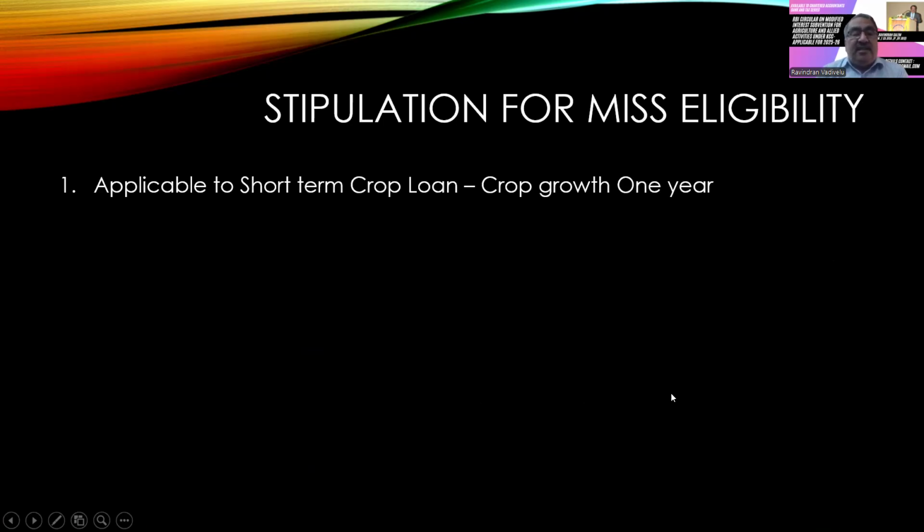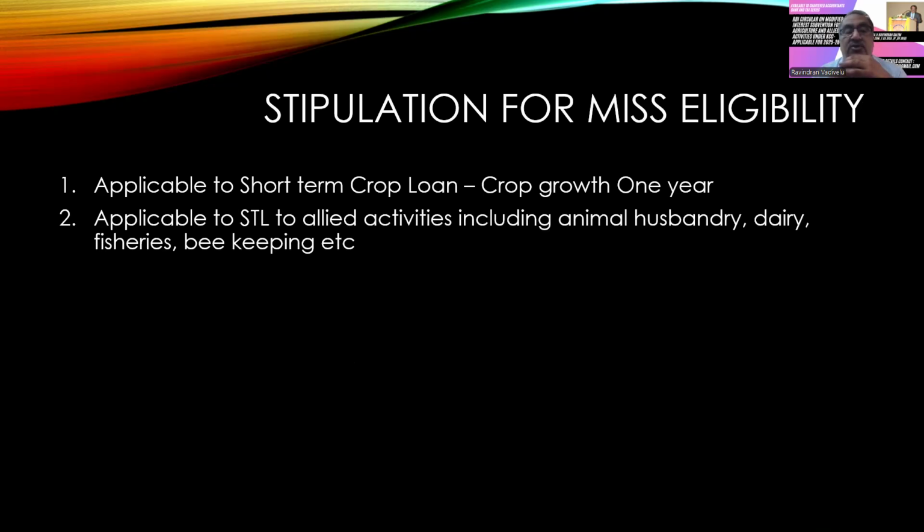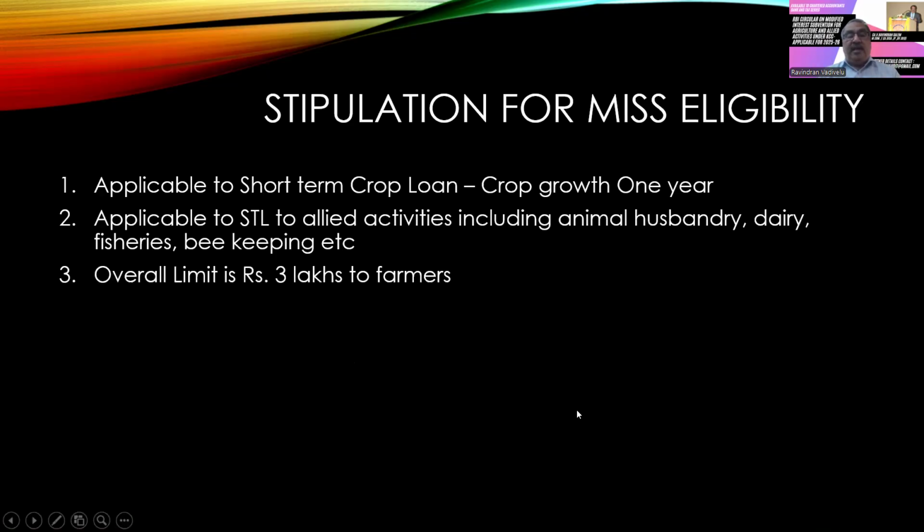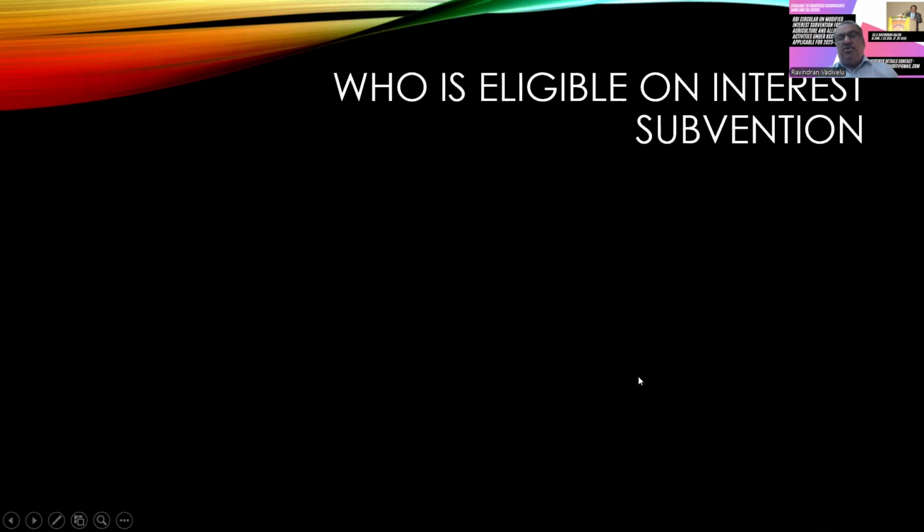What are the conditions? They say that it is applicable for the short-term crop loan, that is the crop loan which has got 1 year growth. And next, it is applicable to short-term loans for allied activities, including animal husbandry, dairy, fisheries, beekeeping, etc. And the overall limit is 3 lakhs to the farmers. In total, they have to consider the 3 lakhs, that is including short-term crop loan as well as the allied activities sanctioned through KCC. All the farmers should get this loan only through KCC.